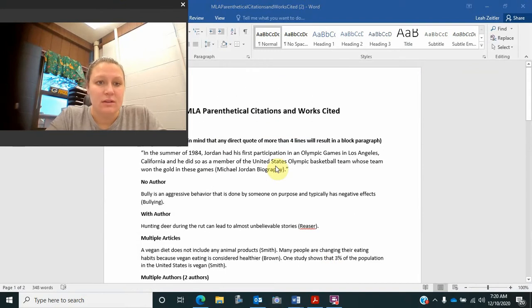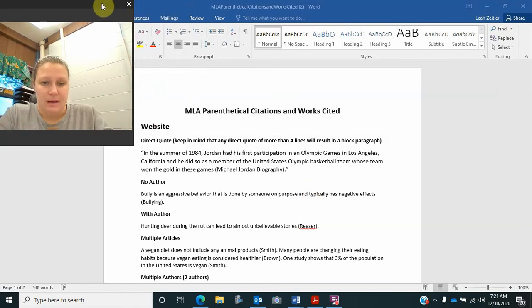Basically, this is just a cheat sheet telling you how to do your parenthetical citations, because tomorrow you are going to start your research papers. Your research papers are all based on Touching Spirit Bear. So you will have topics to choose from, and then you'll be required to research those topics and write a paper. You will receive all of that information tomorrow. But for today, I'm just wanting you to focus on the parenthetical citations and the works cited.